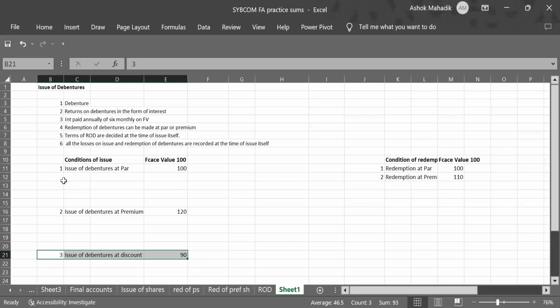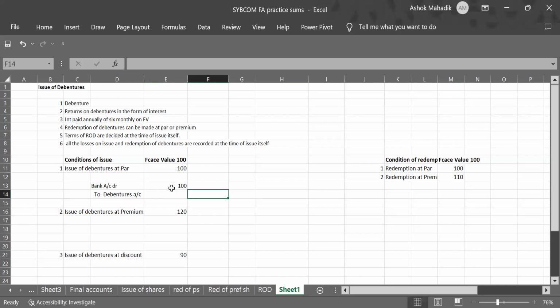So let us see. Issue of debentures at par. It means you are selling your debenture at the same value. So when you sell any debenture or share, money comes in, so bank account debit, to debenture account. Yes, very simple. Bank account debit 100 and liability raised rupees 100. Clear?